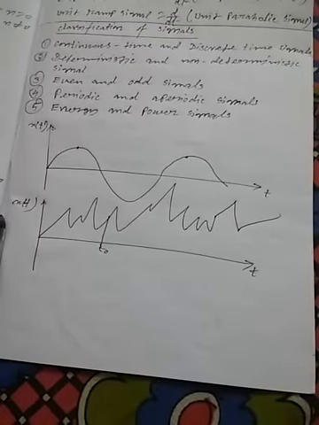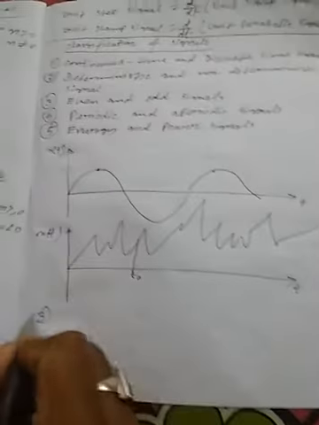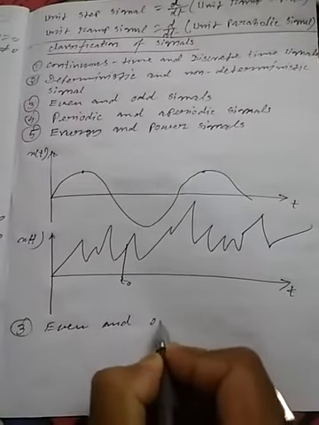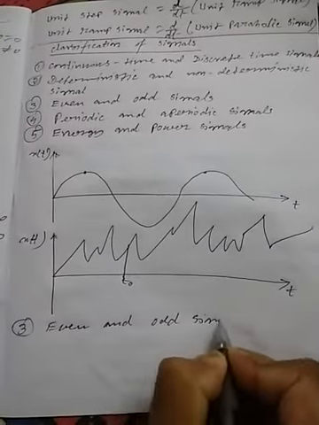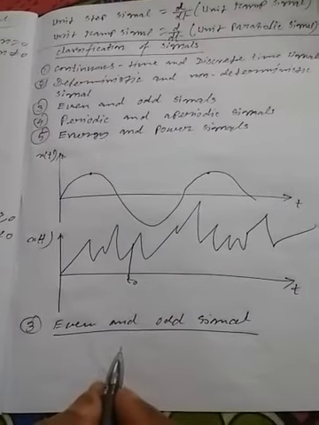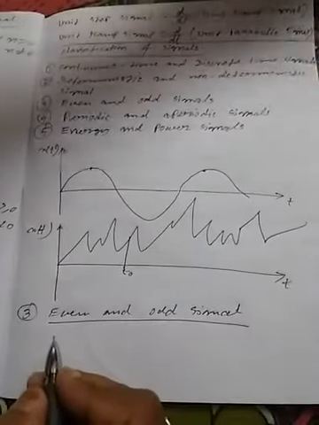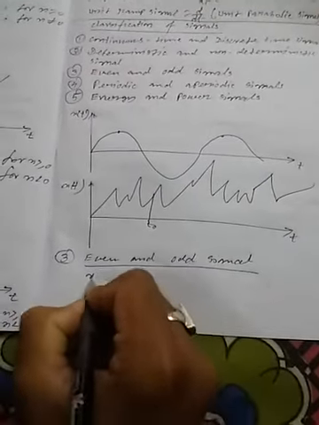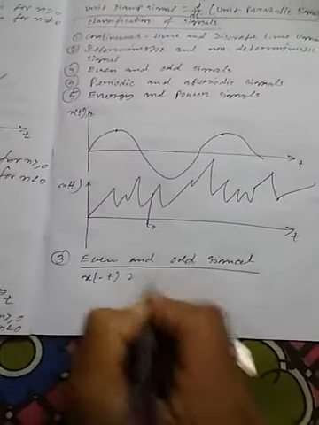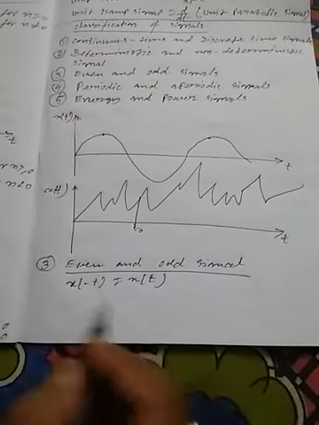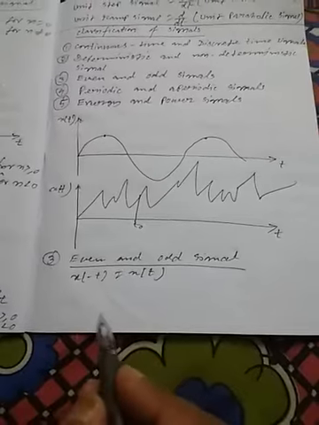Now even and odd signals, this is very important. Number 3 is even and odd signals. You know this thing from your mathematics. Now what is an even signal? Any signal x of t is said to be an even signal if it satisfies this condition: x of minus t equal to x of t. If a signal x of t satisfies this condition, then it is said to be an even signal.